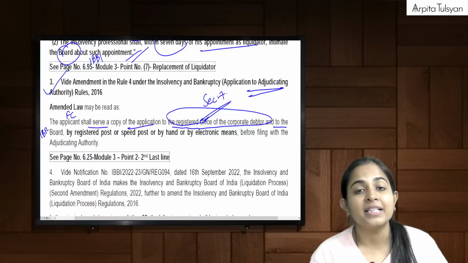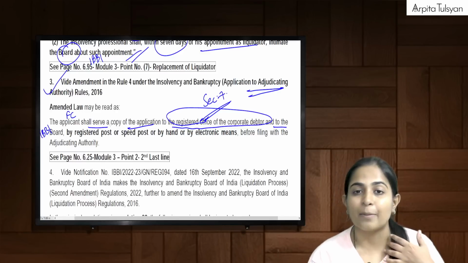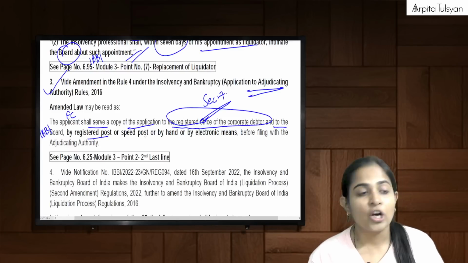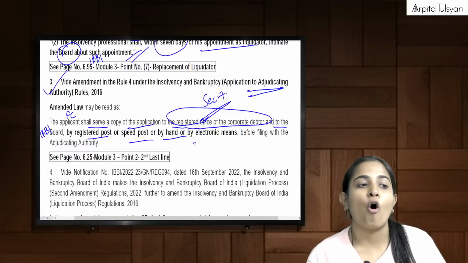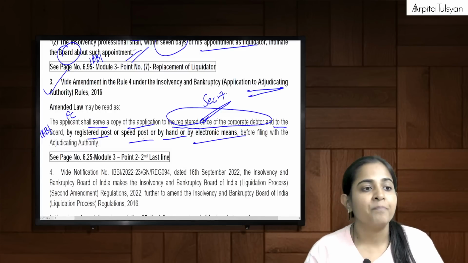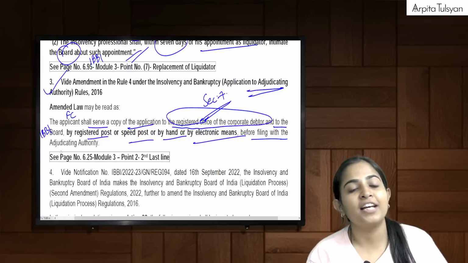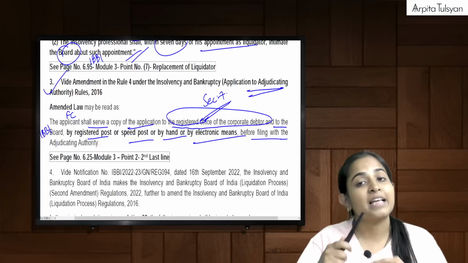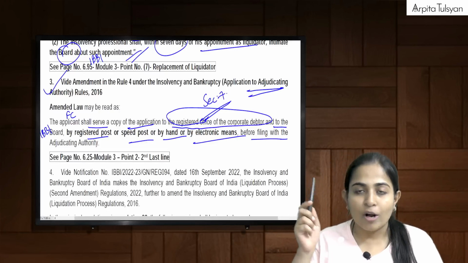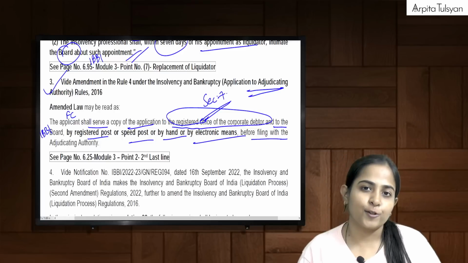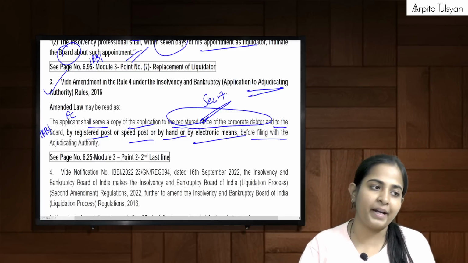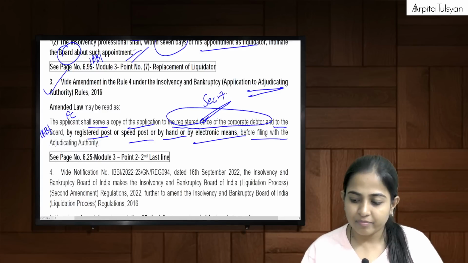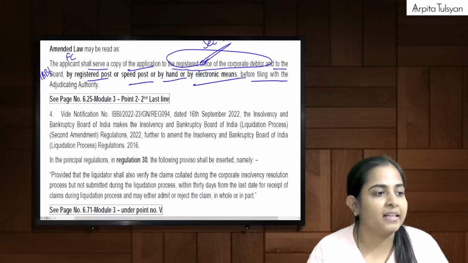the IBBI. Means along with the adjudicating authority, we also have to go and submit a copy of it to the IBBI and to the corporate debtor by registered post or speed post, or by hand or by electronic means. By hand means physical delivery, or by electronic means, before filing with the AA. Means before you go to the adjudicating authority, submit a copy of the same to the corporate debtor's office also and to the IBBI also. And that can be done by registered post, speed post, hand or electronic means. Simple amendment.